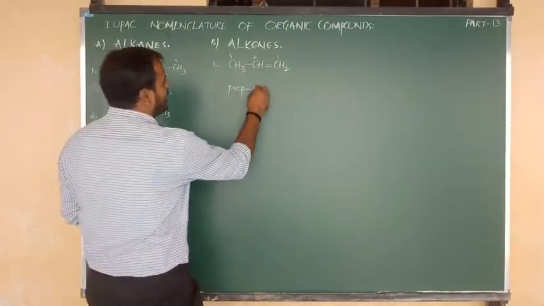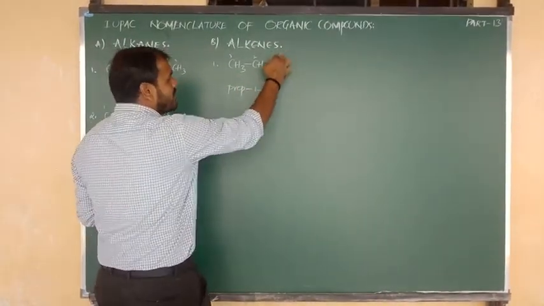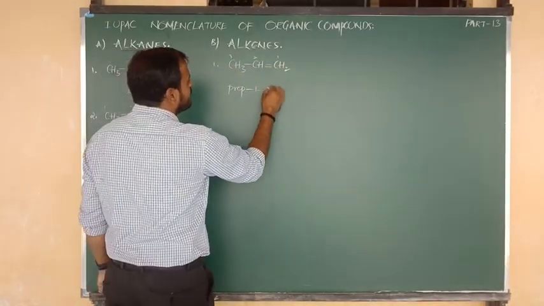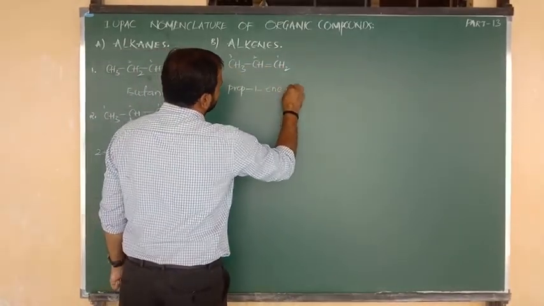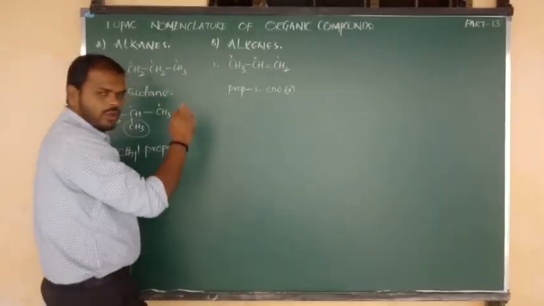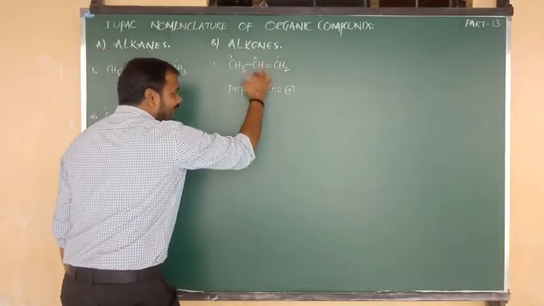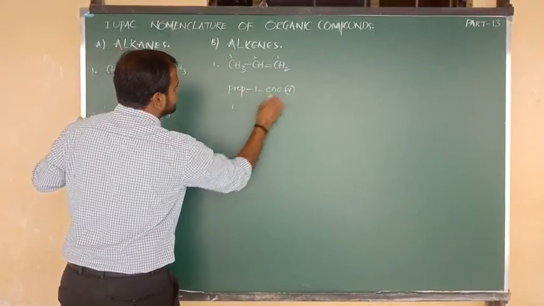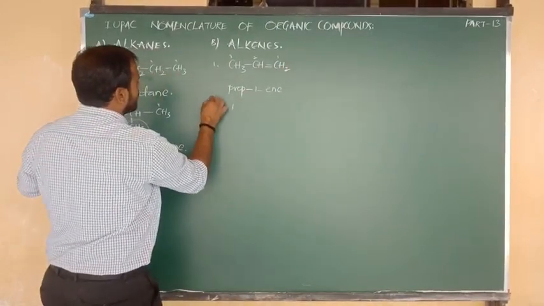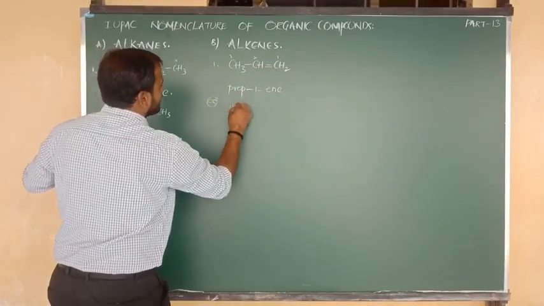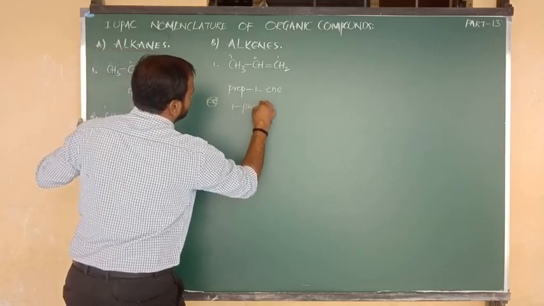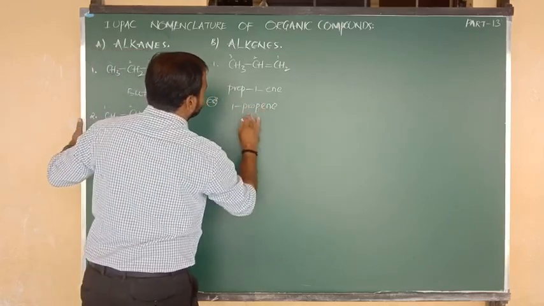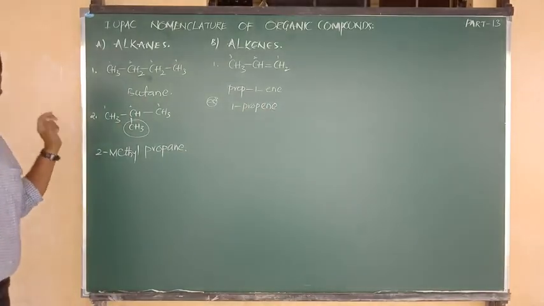So after 1, a double bond is there, which is en. So the name of this compound is prop-1-ene, and shortly we can also write 1-propene.